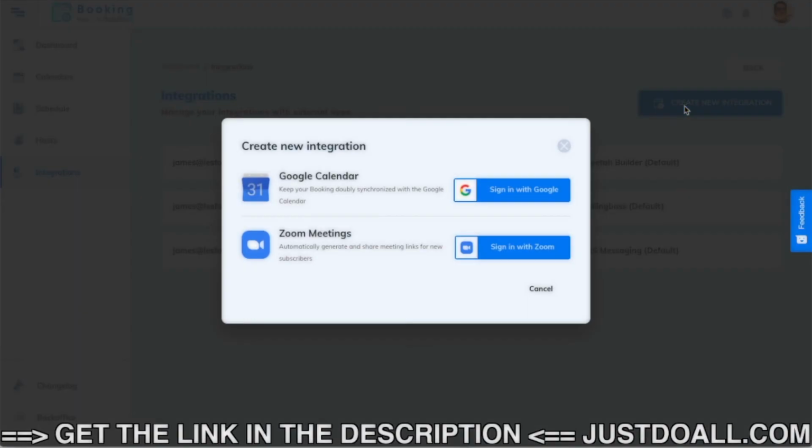At the moment, they have integration with 2 external tools, which is Google Calendar, very useful. I use it, and maybe you use it too. So when you book or when you are booked, it can be integrated with your Google Calendar or the customer's Google Calendar. And also, it's integrated with the Zoom application for webinars or for one-to-one communication. Automatically generate and share meeting links for new subscribers or for new customers. So it creates the meeting in Zoom and gives the links to the customer and to yourself. So when the time for the meeting starts, you both just have to click on the link, open Zoom, and you are connected together. No manual work to do on this, just integrated with Zoom and with Google.